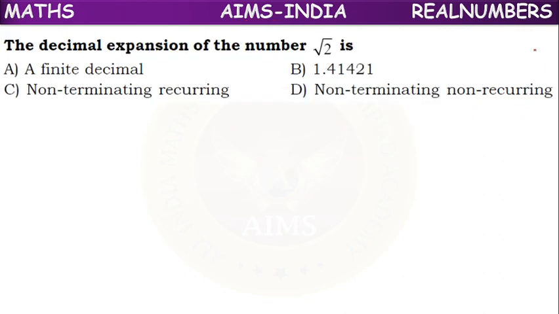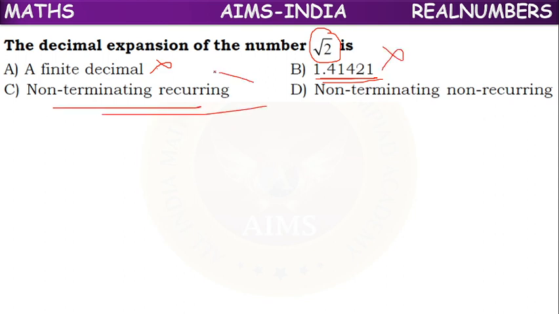Next question. The decimal expansion of root 2. Option A, finite decimal, wrong. 1.41421, it is also terminating, wrong. Non-terminating recurring, wrong, because root 2 is an irrational number which represents a non-terminating non-recurring decimal. So option D is the right answer.